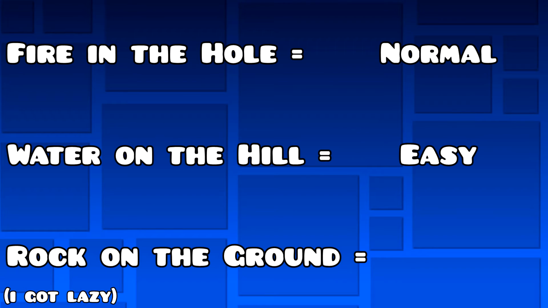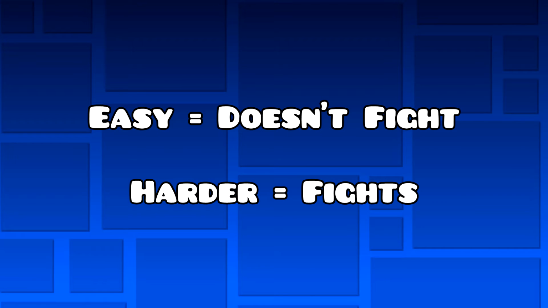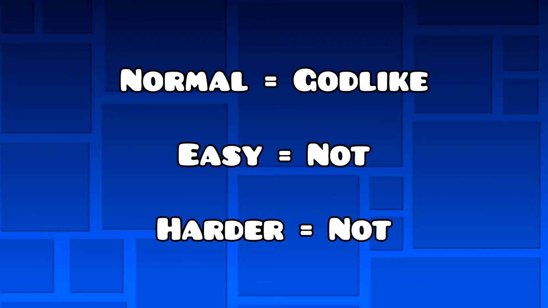This sound effect was tied to the harder face, who, unlike Easy Face, wasn't a pacifist, meaning that Harder Face could fight back against Normal Face's attacks. However, there is still another problem. Remember how Normal Face was given almost godlike powers in a level that became canon because it got rated? Yeah, that hasn't happened to the others yet. So, Harder Face isn't as strong as Normal Face, but at least the opposing side can fight back.